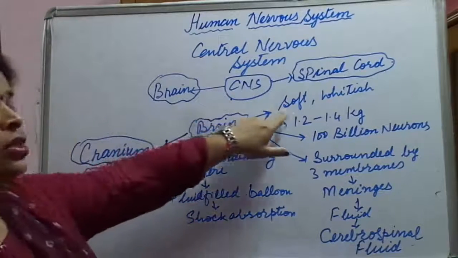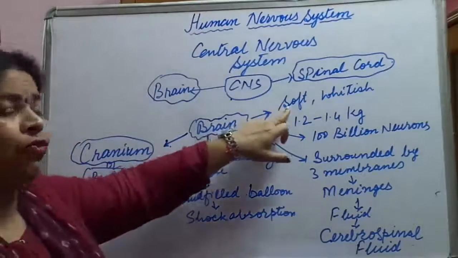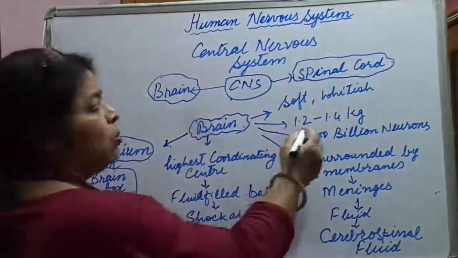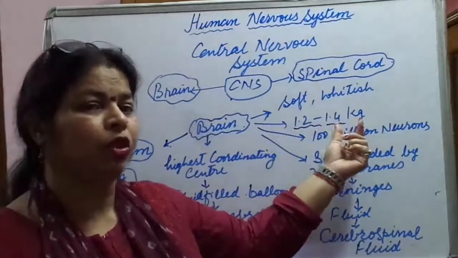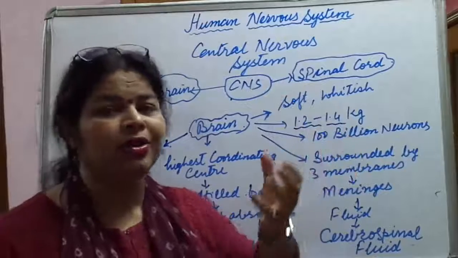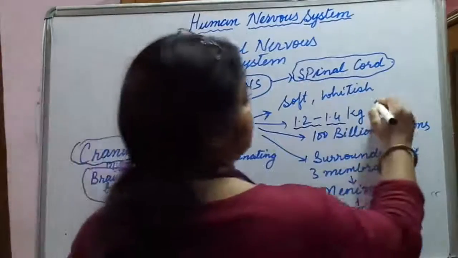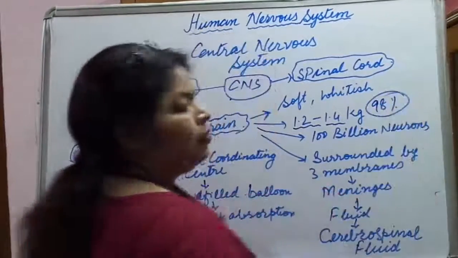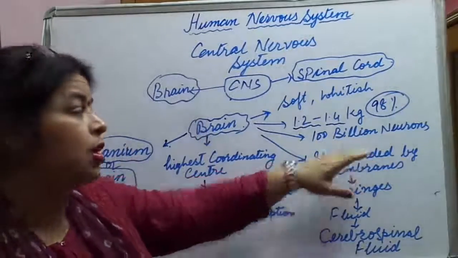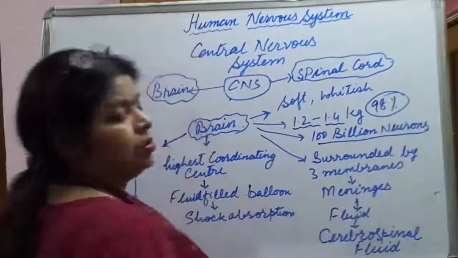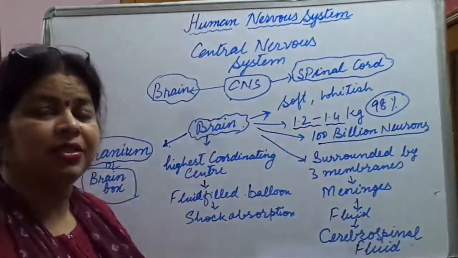Now brain is a soft whitish organ. How much is it in weight? It has mass of 1.2 to 1.4 kilogram of the total nervous system. It makes the 98% weight of the total nervous system of human being. It consists of 100 billion neurons. Just see the number. 100 billion numbers of neurons are present.